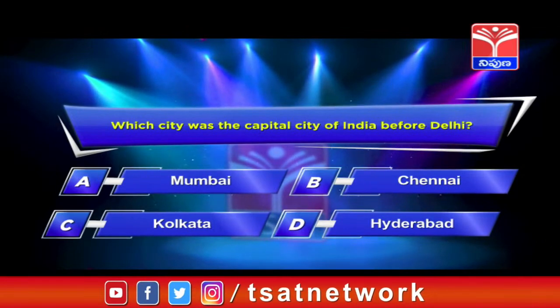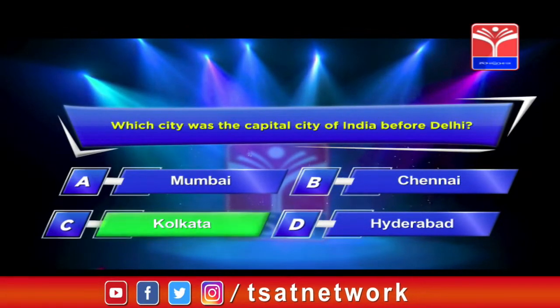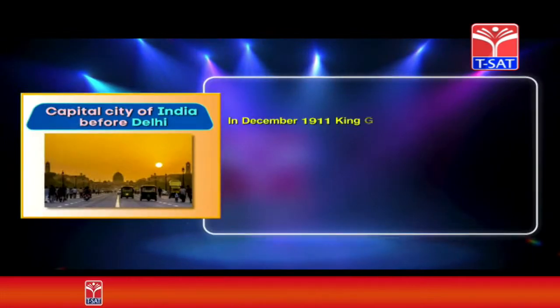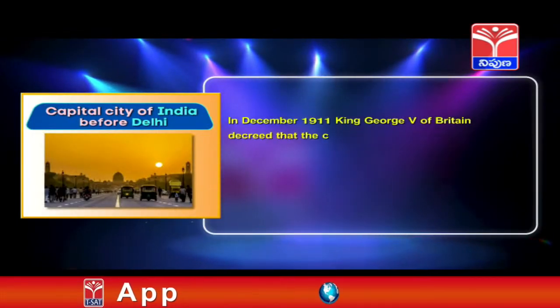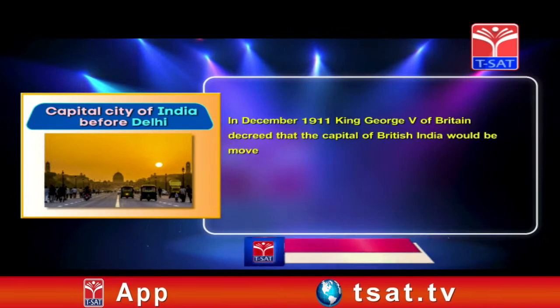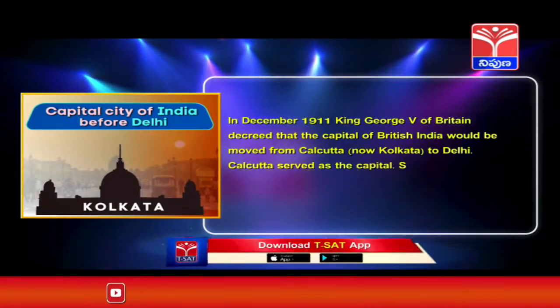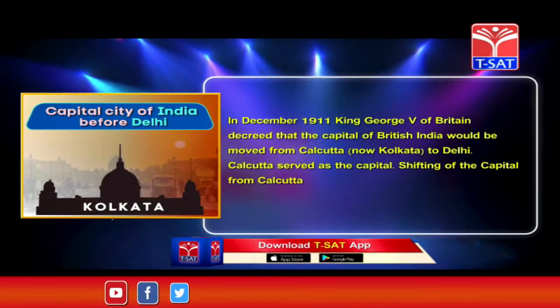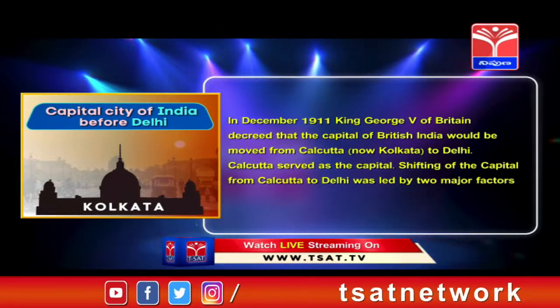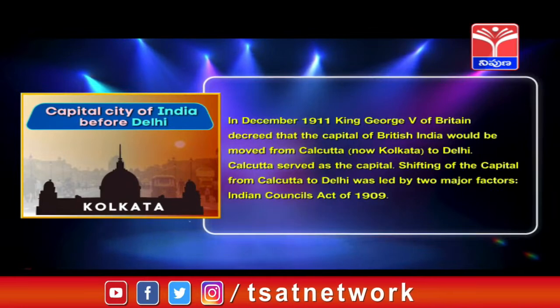The correct answer is option C, Kolkata. In December 1911, King George V of Britain decreed the capital of British India would be moved from Calcutta to Delhi. Calcutta served as the capital. Shifting of the capital from Calcutta to Delhi was led by two major factors, Indian Councils Act of 1909.